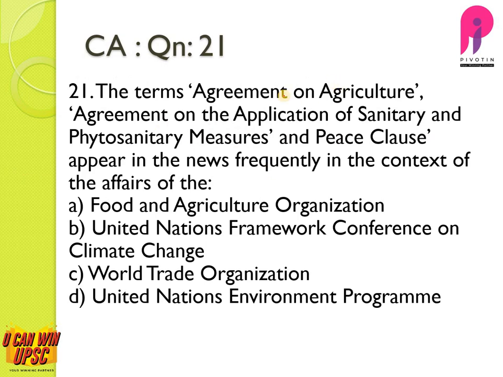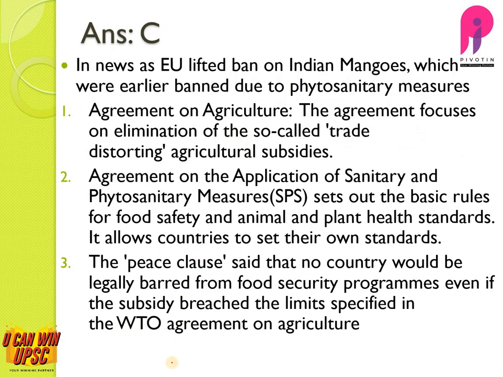Question number 21. The terms Agreement on Agriculture, Agreement on Application of Sanitary and Phytosanitary Measures, and Peace Clause appear in the news frequently in the context of... another laddu question, as UPSC always likes WTO. The answer is WTO. This was because the EU lifted a ban on Indian mangoes, which were earlier banned due to phytosanitary measures. The Agreement on Agriculture focuses on eliminating the so-called trade distorting agricultural subsidies. And the SPS, Agreement on Application of Sanitary and Phytosanitary Measures, sets out the basic rules for food safety and animal and plant health standards.